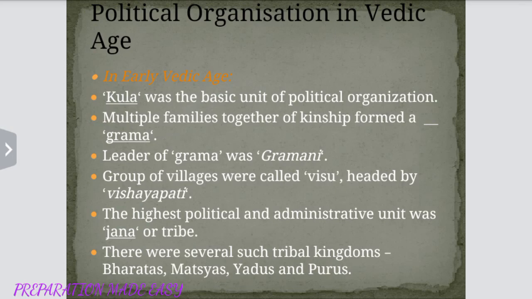Now let us see the political organization in Vedic age. In early Vedic age, Kula was the basic unit of political organization. Multiple families together of kingship formed a grama. Leader of grama was Gramini, group of villages called Visu, headed by Vishwapati. The highest political administrative unit was Jana or tribe. There were several such tribal kingdoms like Bharatas, Matsyas, Yadus, and Purus, etc.